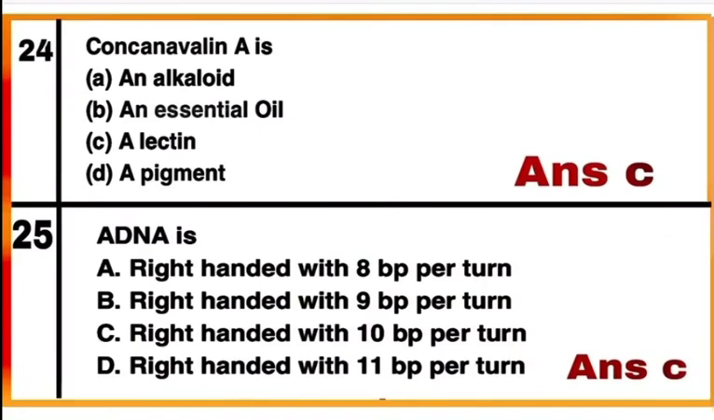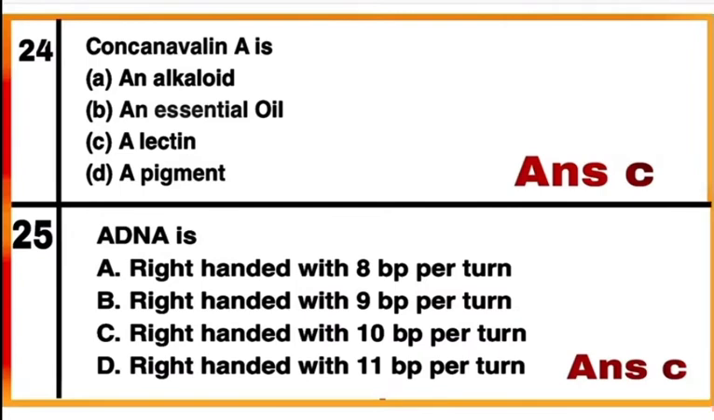Question 24. Concanavalin A is originally extracted from jack bean, which is a secondary metabolite, and its example is lectin. It has the property to agglutinate red blood cells. So here the correct answer is C. Concanavalin A is lectin. So mark C as the correct answer.